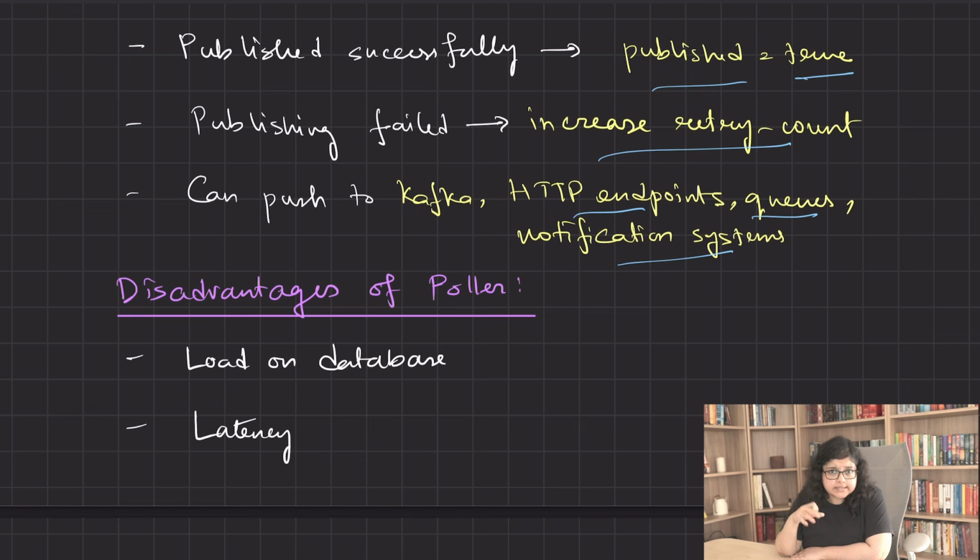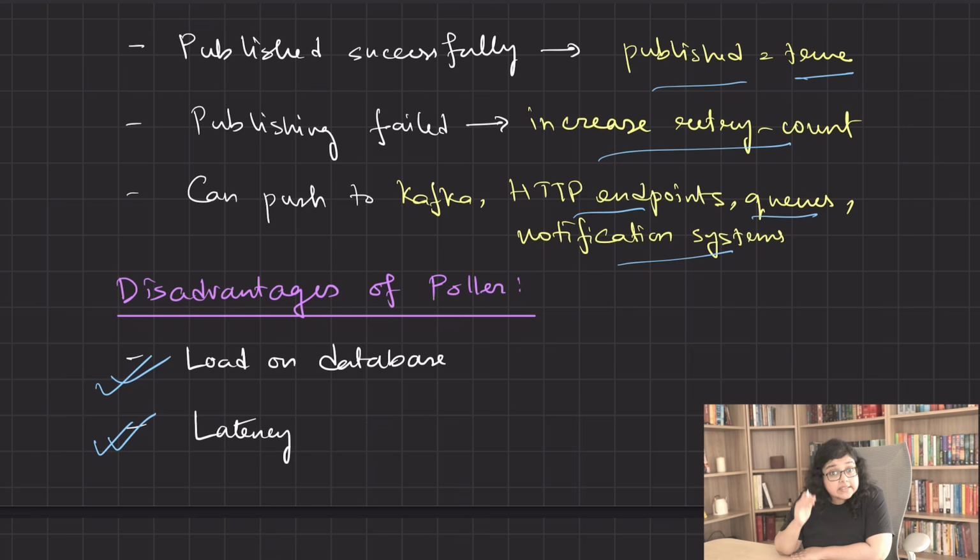In a small scale system, that works perfectly fine. But in production, it introduces real issues. First, there's load on the database. Your poller is continuously checking the outbox events table for new unsent events even when there is no new event. So this scales poorly. And then it introduces latency. Even if an event is written now, your poller might take a few seconds to pick it up. And this lag adds up in user facing flows like notification, payment, or fraud detection.